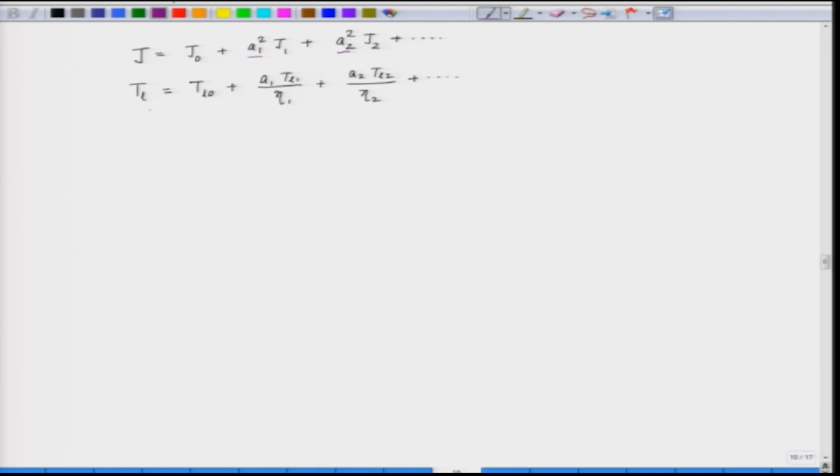Similarly, the equivalent load torque is equal to T L naught plus A 1 T L 1 by eta 1, eta 1 is the efficiency of gear 1, plus A 2 T L 2 by eta 2 and so on. So, these are the various terms, and if you have more than one gear, we have more than one term, and this can be extended to n number of gears.